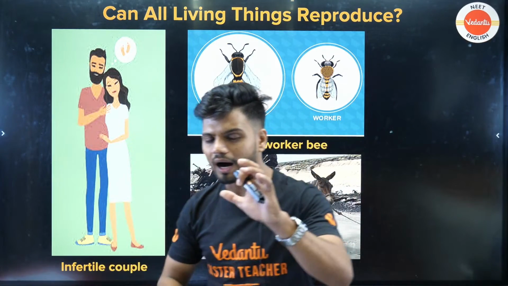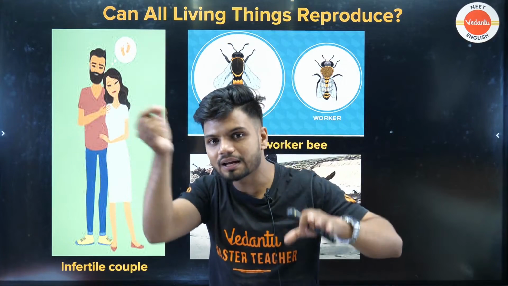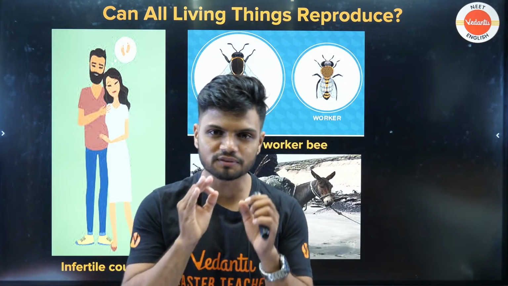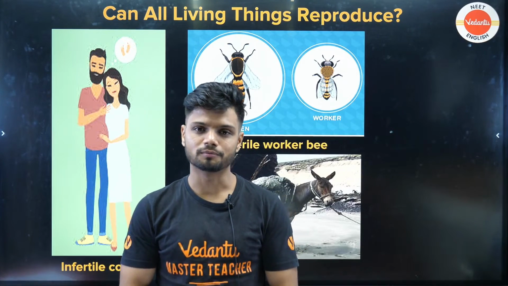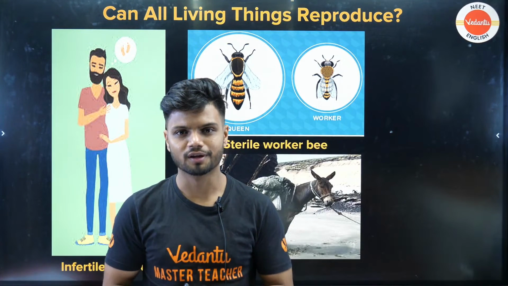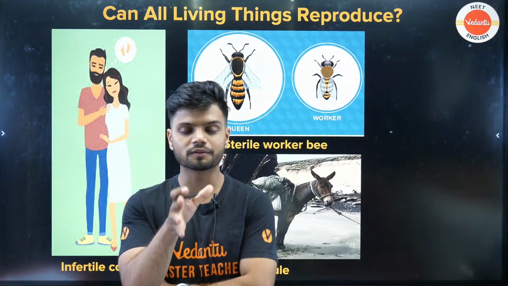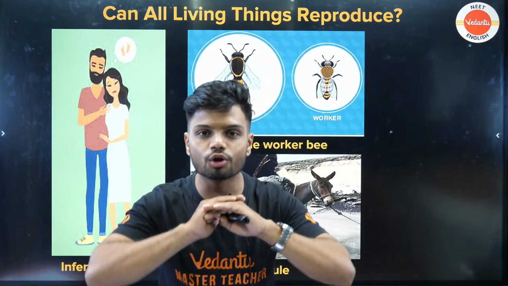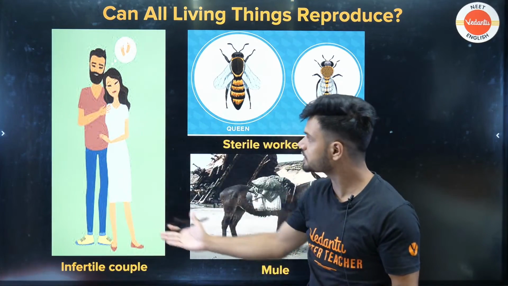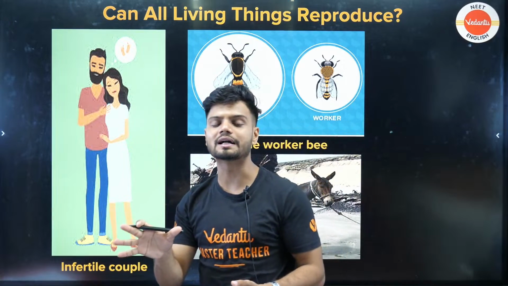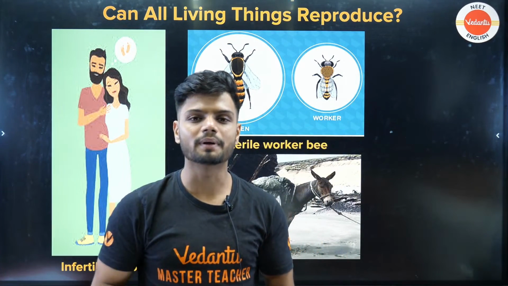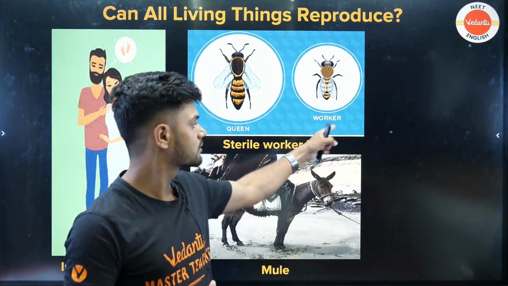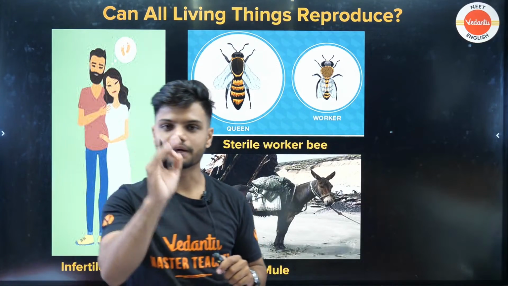It means that under the character reproduction, there are certain exceptions. If there are exceptions like this, can I call reproduction a defining feature? Your answer should be no, sir. If a character has to be a defining character, there should be no exceptions. Since there are exceptions in reproduction, I cannot call it a defining character. It becomes a fundamental character. It cannot constitute a defining one. Clear, all of you?